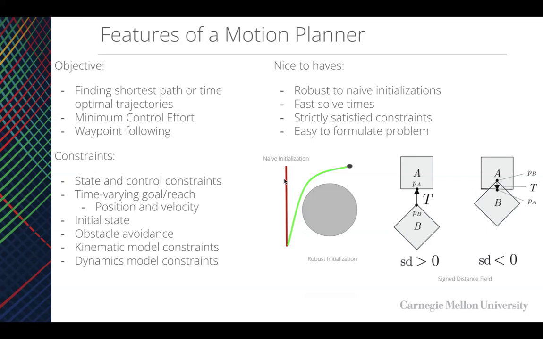So here we can see a naive initialization. If our algorithm was robust to initialization, we would expect it to still find a solution even with the straight line initialization. Likewise, for handling obstacles, a signed distance field between two convex objects is the smallest distance between them when they're not intersecting, and the largest penetration distance between them when they are intersecting. However, this value is negative when intersecting for a signed distance field in order to have a smooth gradient.